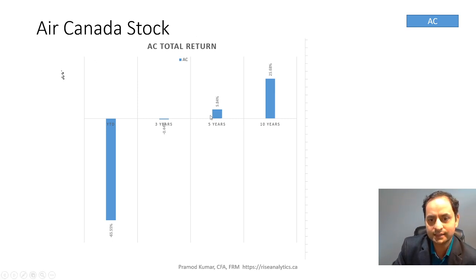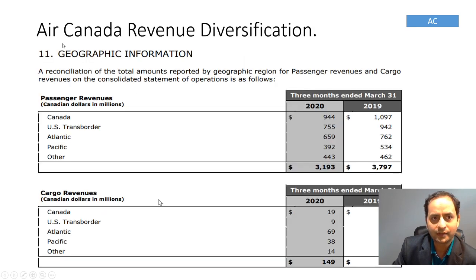Okay, so let's continue. Now we'll see the revenue diversification. This section I cut from their 10Q. You'll notice they have two kinds of business, not only passenger but also cargo revenue, for which the 2020 numbers are for sure not good, but I just want to highlight the diversification. It's not only in Canada, which brought in 944 million Canadian dollars in 2020, and in 2019 as well, it's over 1 billion.